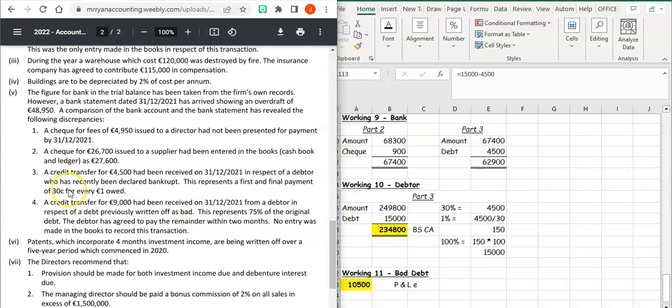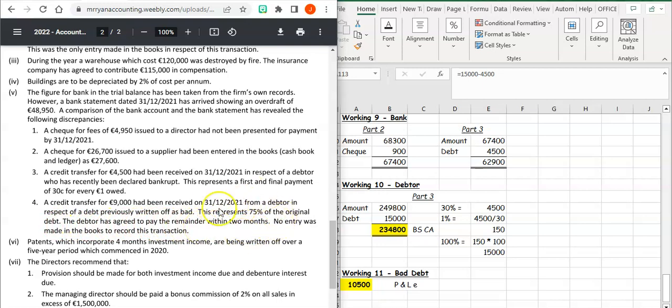The second way of doing the bad debt then is a credit transfer of 9,000 has been received on the 31st of the 12th, 2021 from a debtor. So once again, your bank overdraft is going to go down by 9,000. It's in respect of a debt that was previously written off. This represents 75% of the original debt, and the debtor has agreed to pay the remainder in 2 months.